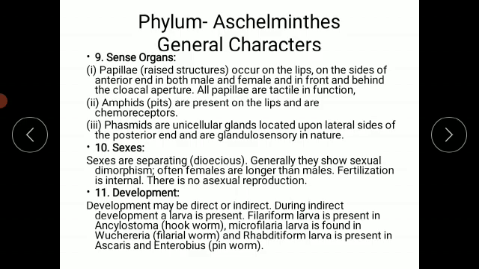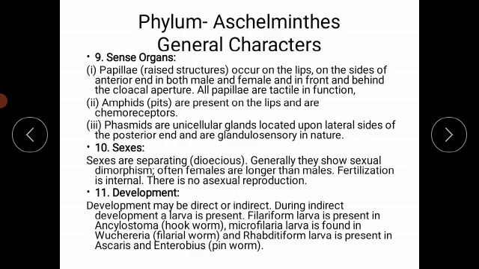The animals in phylum Aschelminthes have separate sexes, in other words we call them dioecious animals, and generally they show sexual dimorphism, meaning without dissecting the animal we can easily identify whether it is male or female.